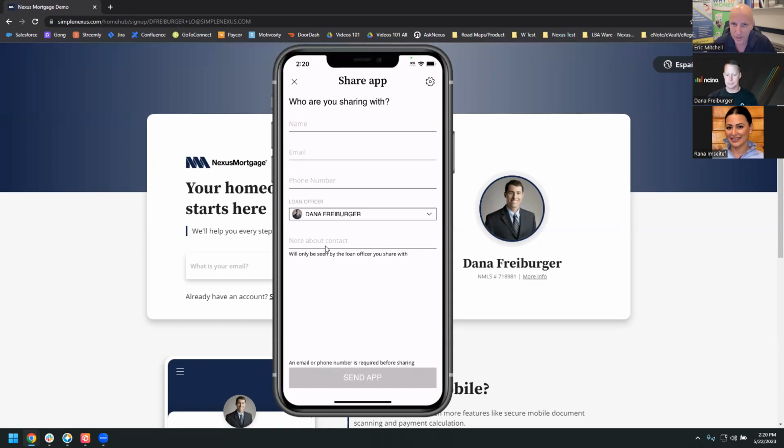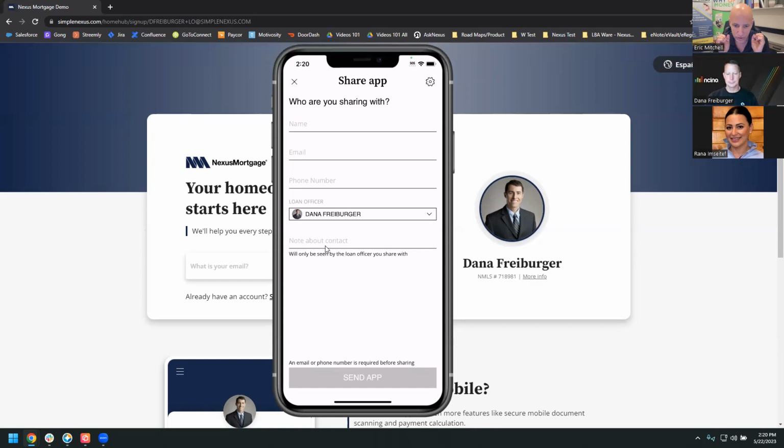And can the loan officer customize what that message says? There are customizations as far as messaging. Usually that is done by you as the administration team, but there is message customization. So if you're a loan officer and you want to customize that message, talk to Dave Williams, our chief information officer, or go into your app and play around with it.